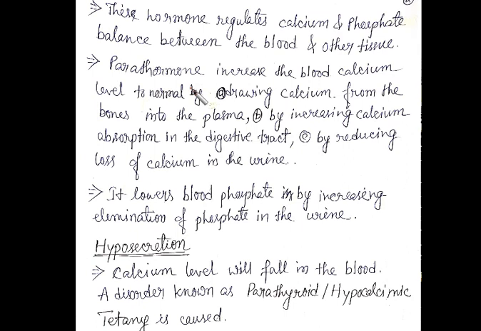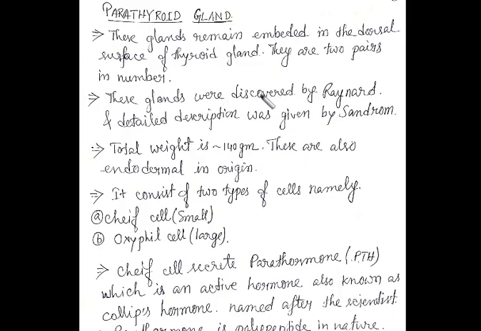Now the total weight of the parathyroid glands is about 140 gram. What is the total weight of these glands? 140 gram. Now these glands are made from the epithelium of the third and fourth branchial or pharyngeal pouches.